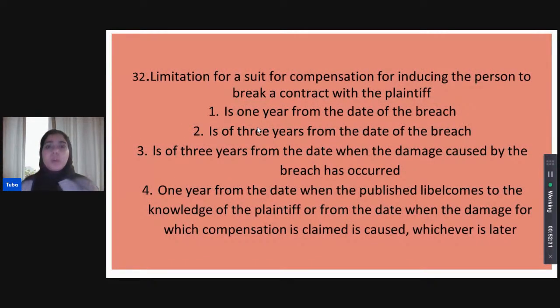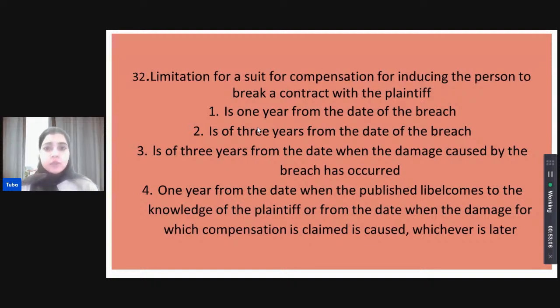Limitation for a suit for compensation for inducing a person to break a contract with the plaintiff. So, if there is a person inducing another person to break a contract, then the plaintiff with whom such contract will be broken off, what is the limitation where he is seeking compensation for such an act? It is a bit tricky understanding Limitation Act questions, but we have to understand the limitation for what kind of suit? A suit of compensation. But against what? The compensation against the other party being induced out of a contract. Now, what is the limitation period here?